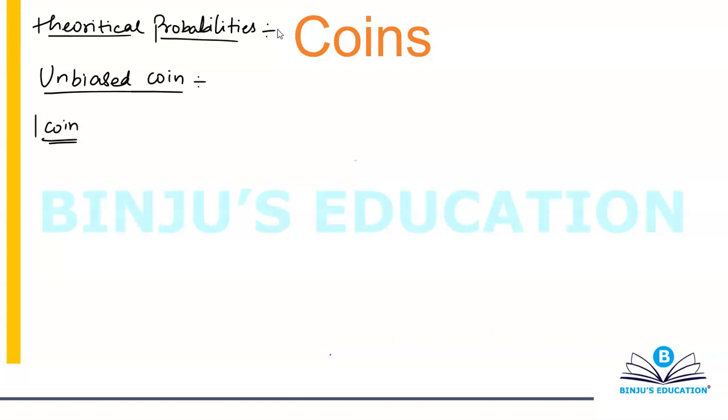If I have a single coin and if I'm gonna flip it, then the question is, what is the probability that head will appear on the top face? So if you're flipping a single coin, then there are two possible outcomes. Either you can have head on the top face or you can have tail on the top face.